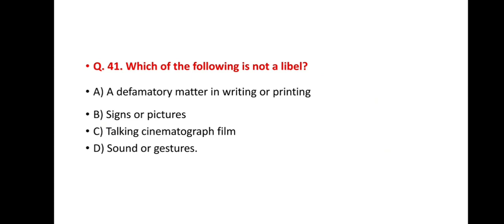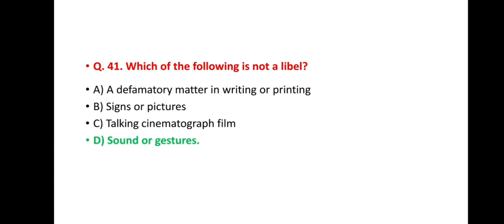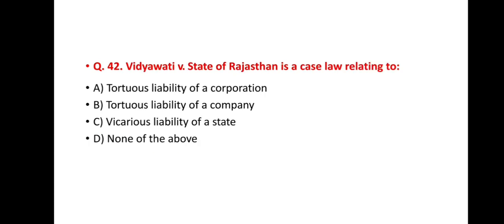Next question number 41. Which of the following is not a libel? Option A, defamatory matter in writing or printing. Option B, signs or picture. Option C, talking cinematograph film. Option D, sound or gestures. And the correct answer is option D, sound or gesture is not a libel.